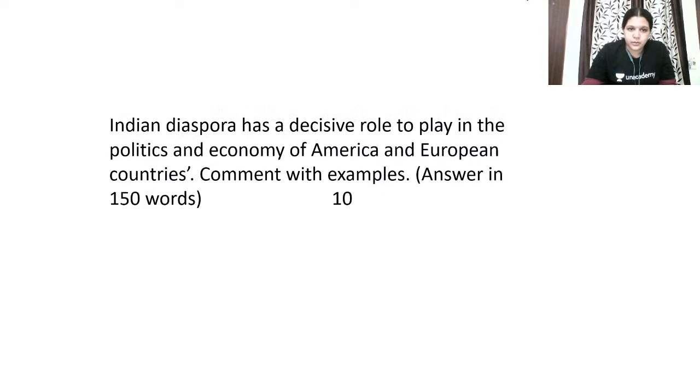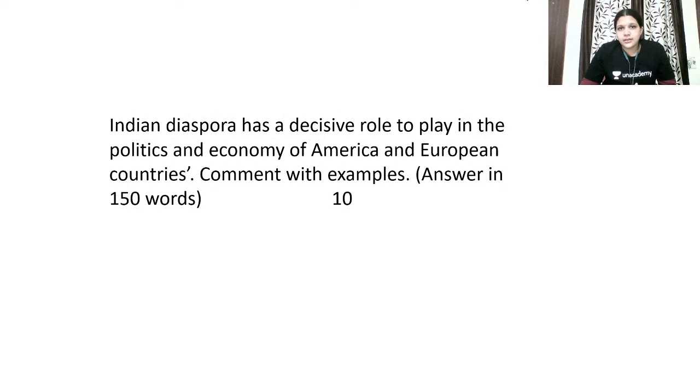Finally, you have to talk about how they are playing an important role in the politics and economy of American and European countries. Recently in America, you know very well who the vice president is, right? Kamala Harris. Write about her, and then write about the important CEOs of different companies, whoever you know, who hold different economic or political positions in both American and European countries. That is what they are expecting here.